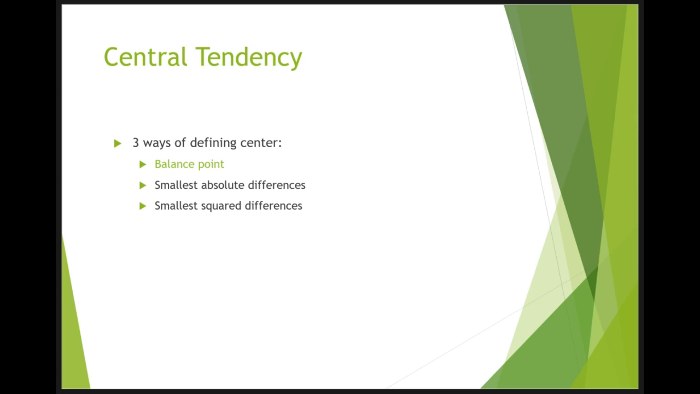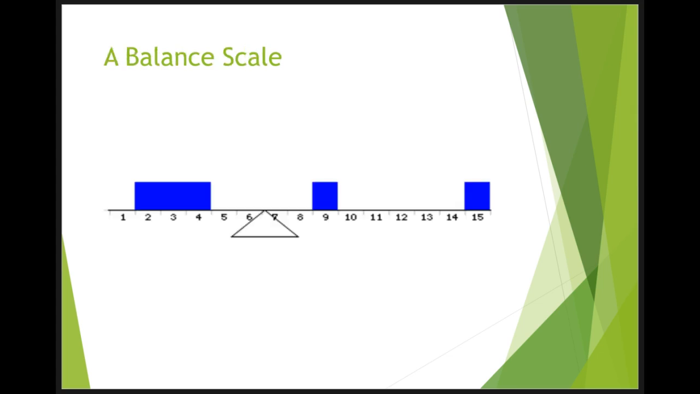One definition of central tendency is the point at which the distribution is in balance. This figure shows a distribution of the 5 numbers 2, 3, 4, 9, and 15 placed upon a balanced scale. If each number weighs 1 pound and is placed at its position along the number line, then it would be possible to balance them by placing a fulcrum at 6.8.